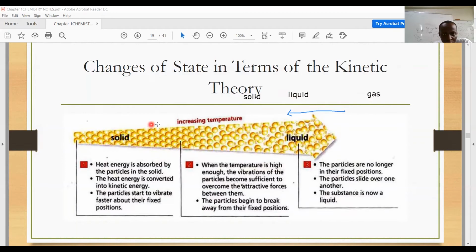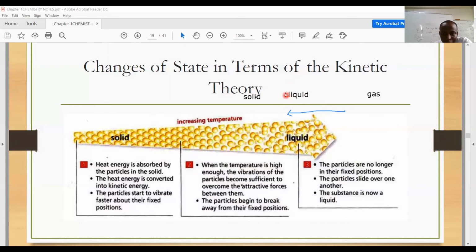So remember, if you are moving from solid to liquid to gas, there must be an increase in temperature. But for the opposite, there should be a decrease in temperature. The particles need to lose kinetic energy. And once they lose kinetic energy, it means that the attractive forces become greater, and so they are held to each other. They are forced closer to each other.